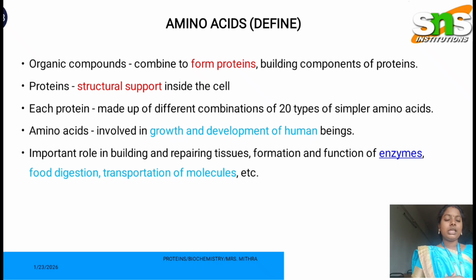Thereby proteins give structural support inside our human or animal cells, and each protein is made up of different combinations of 20 types of amino acids. Mainly amino acids as well as proteins are involved in the growth and development of human beings. They also play an important role in building and repairing tissues, thereby forming new tissues, and the function of enzymes. Amino acids and proteins pave the way for food digestion and the transportation of molecules. So these are all the main roles of amino acids, which constitute the protein molecule.